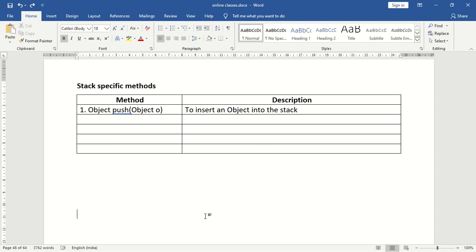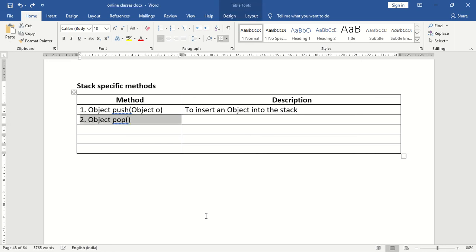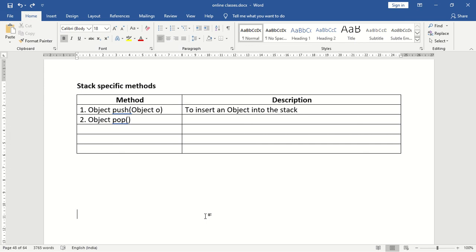Next, my requirement is I want to delete an object from the stack. What is the method to delete an object from the stack? To delete an object, the method name is pop. Which object will it delete? It will delete the object which is pointed by the top of the stack. That is, to remove and return the top of the stack.